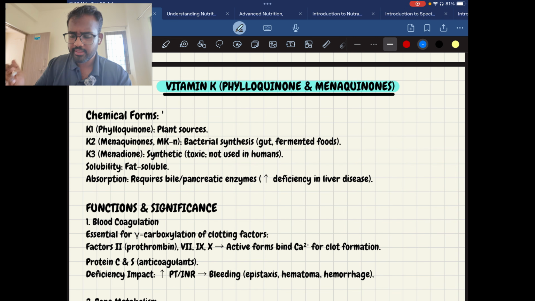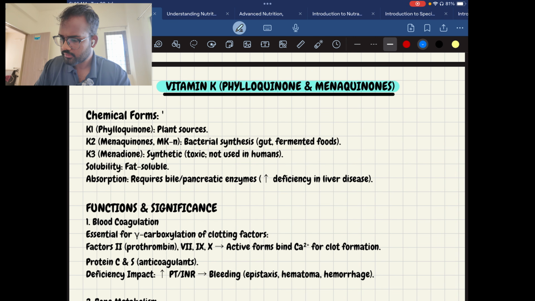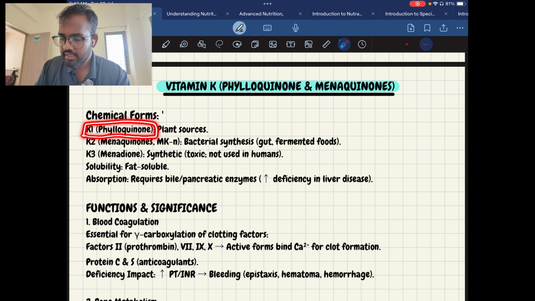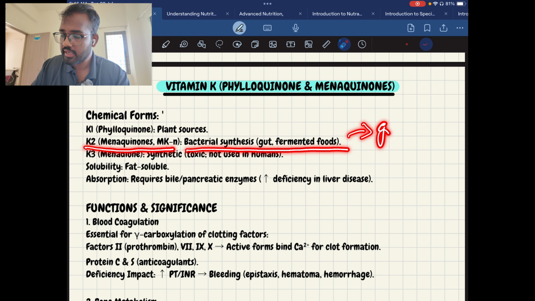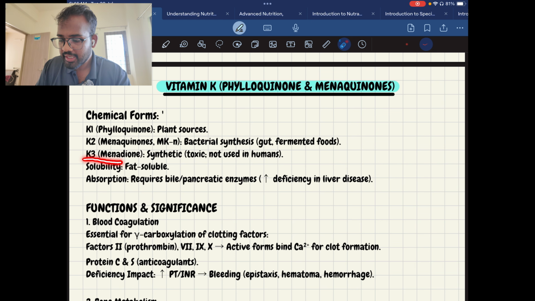There are three types of vitamin K. The first one is K1, phylloquinone. K1 is a plant source. And K2 is menaquinone. It is bacterial synthesis in the gut. So this is produced by the gut bacteria in the human body. Okay, K2 is produced in the human gut. And K3 is menadione.